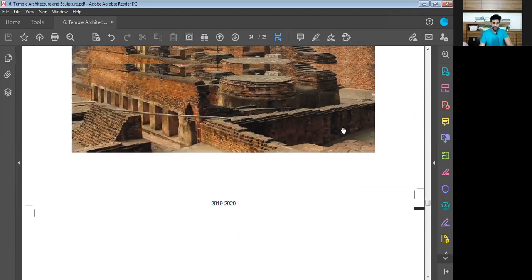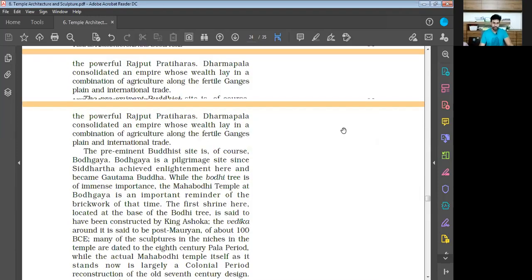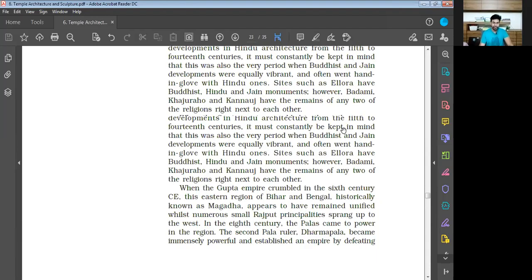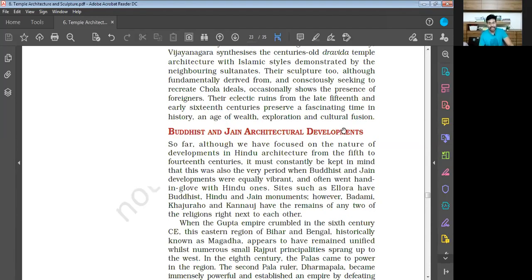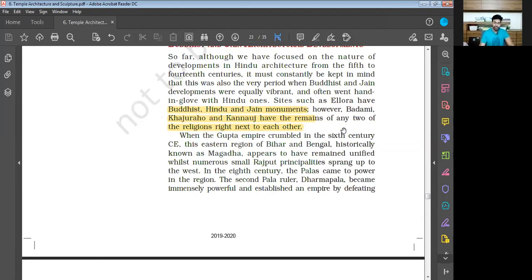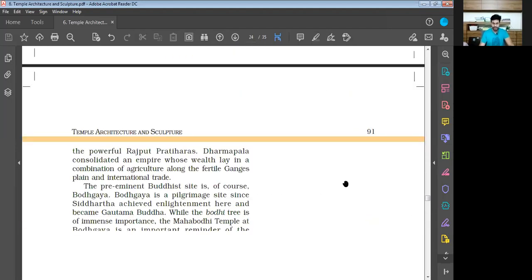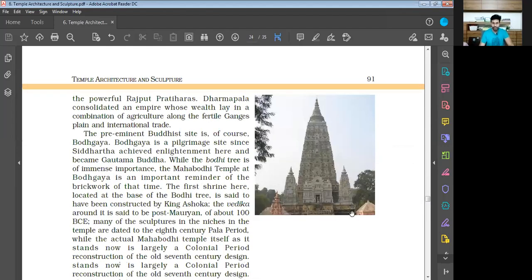This is the third part of this chapter, where we are discussing Buddhist and Jain architectural development. We are now going to focus on the images only, for the remaining period of time. We have around 5 minutes.